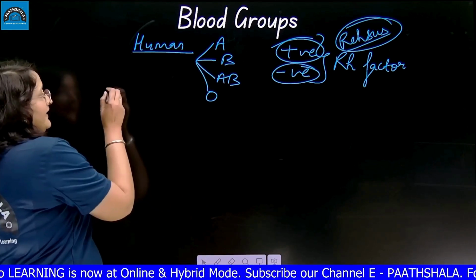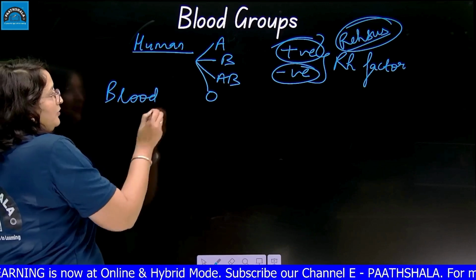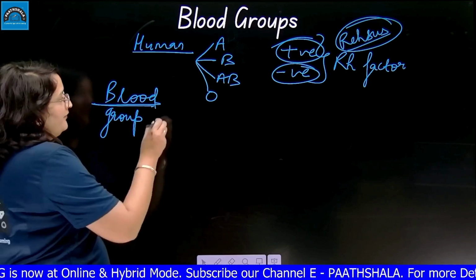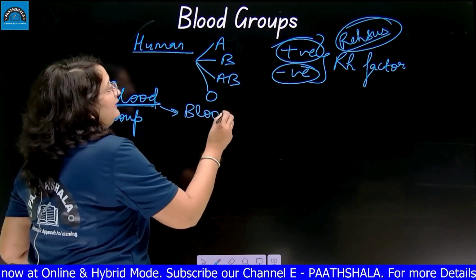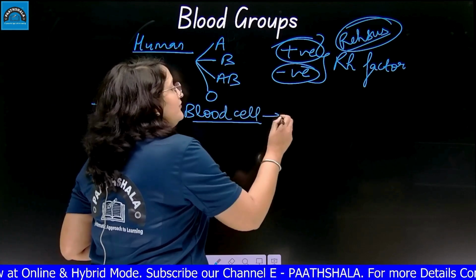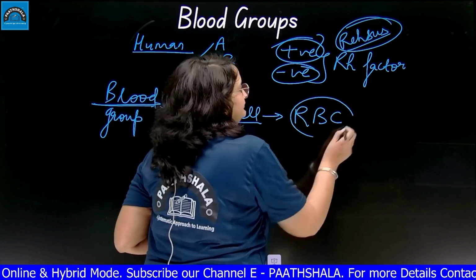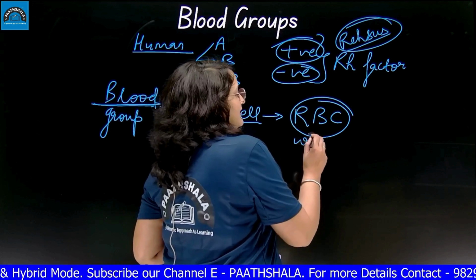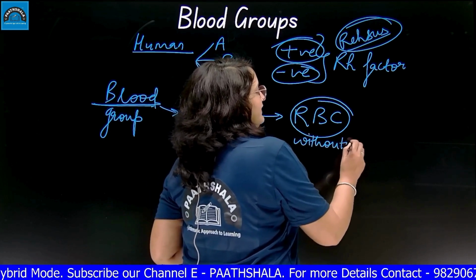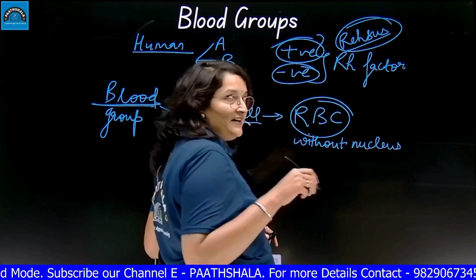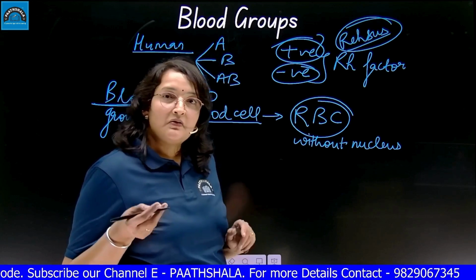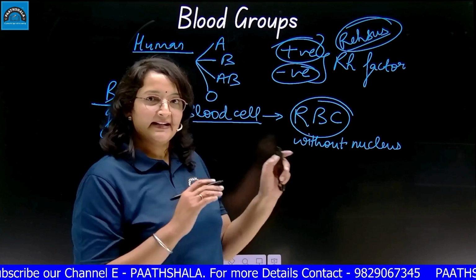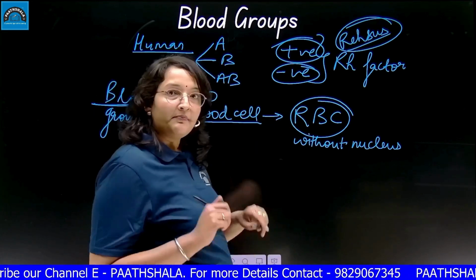When we say blood group, first of all, we are talking about the blood. We are talking about the blood cell, and in the blood cell we are talking about RBC. RBC is a cell without a nucleus in the body. It is without a nucleus. That's why RBC is never regenerated. It is always replaced by a new RBC after 120 days. That is some different thing. Right now we will talk about the RBC.